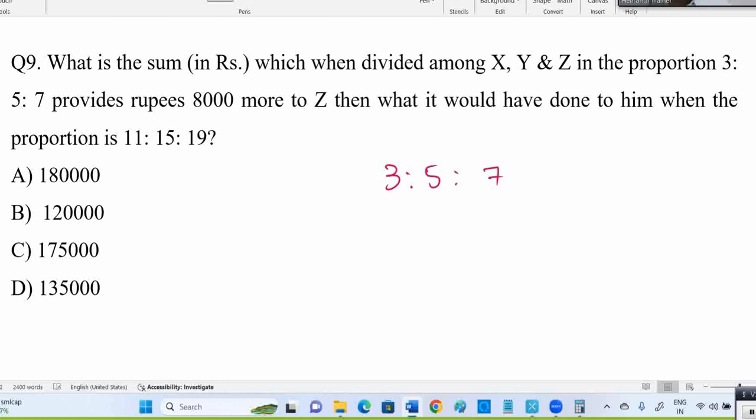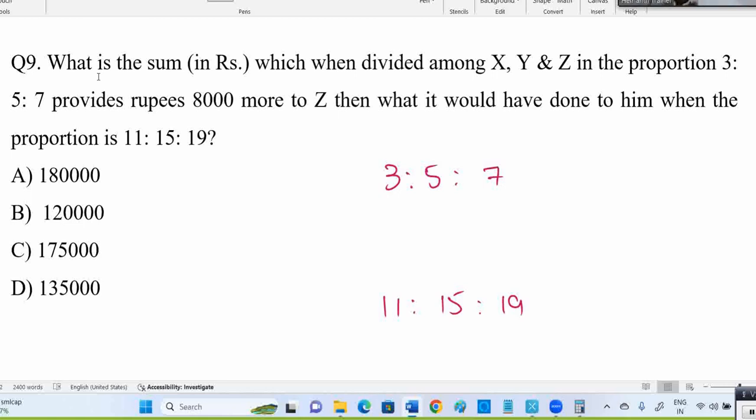See, initially they divided into 3, 5, 7. Okay, if we distribute in 11, 15 and 19 in this way, he'll get more. What is the sum that is divided? There is some amount, okay, some 1,000 rupees or 10,000 rupees or 1 lakh or 1 crore. If you distribute in 3, 5, 7 ratio, Z will get some amount, right? But compared to that, he will get 8,000 more rupees when distributed in 11, 15 and 19 ratio. What is that amount they are asking?